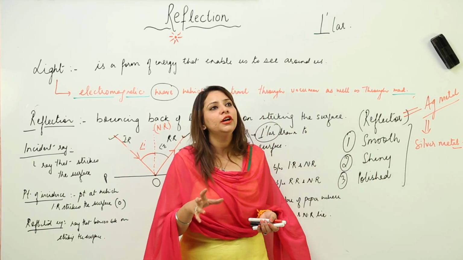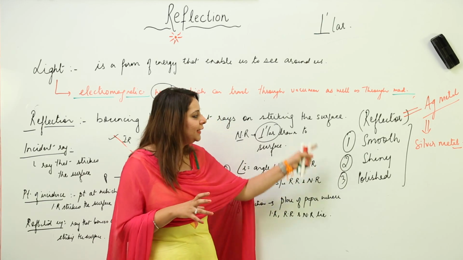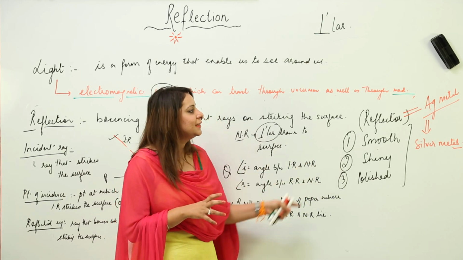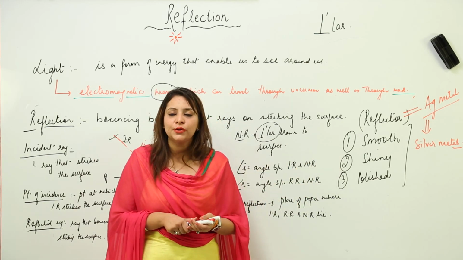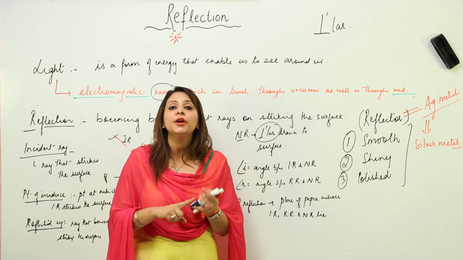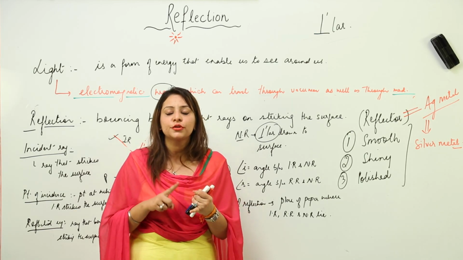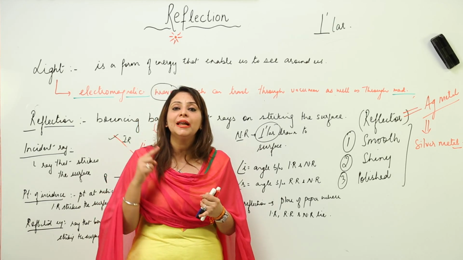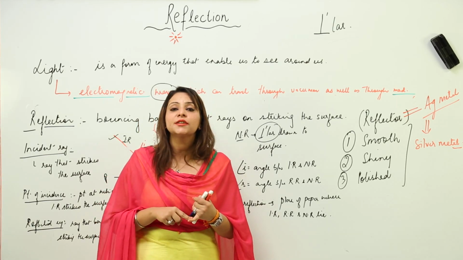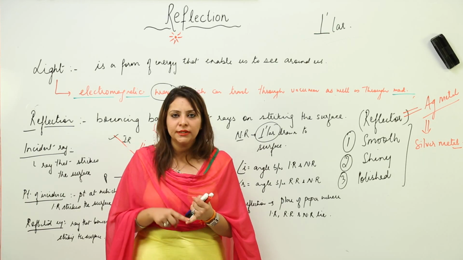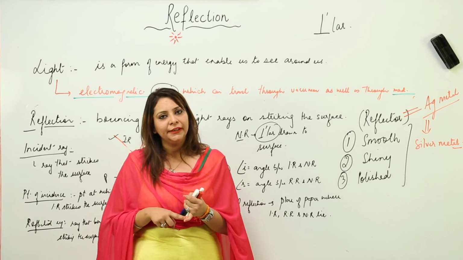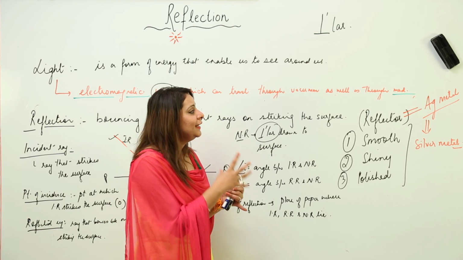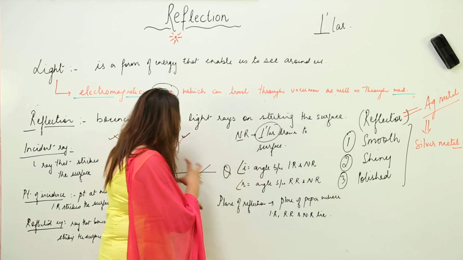Why are these three things making silver metal the best reflector? Because it is not going to absorb any of the light rays, and moreover it is not going to allow any transmission. That means it will not allow the light to pass through it, not partially, not completely, and all the light which falls on it will completely bounce back.